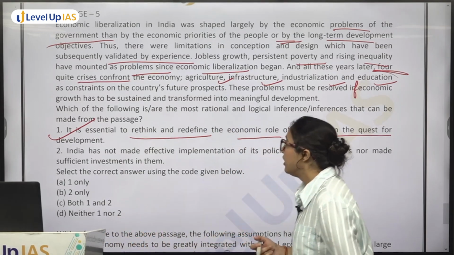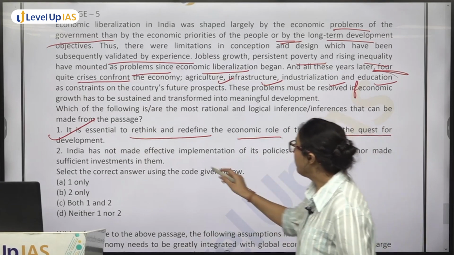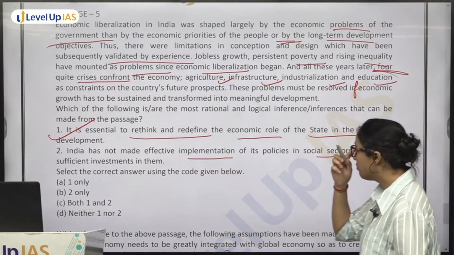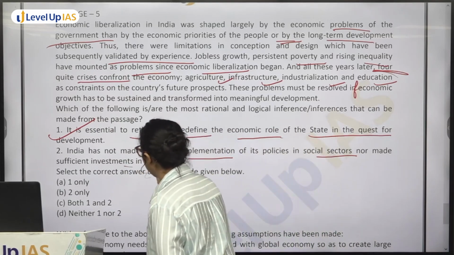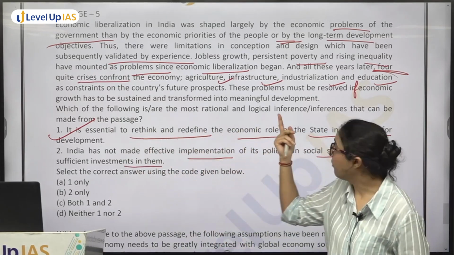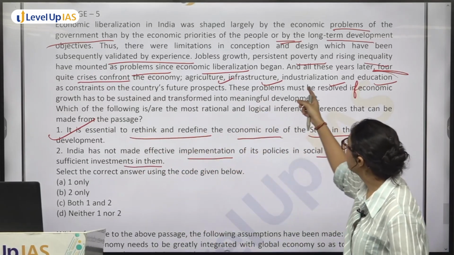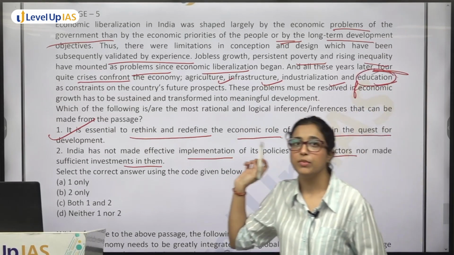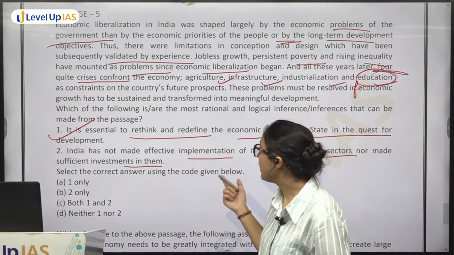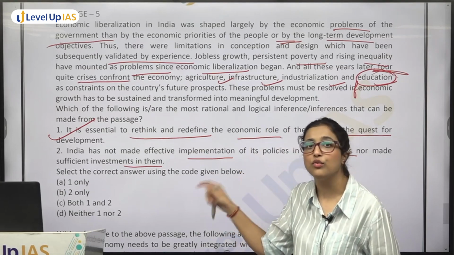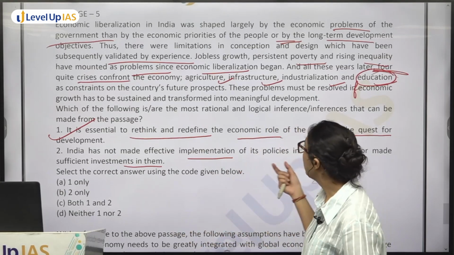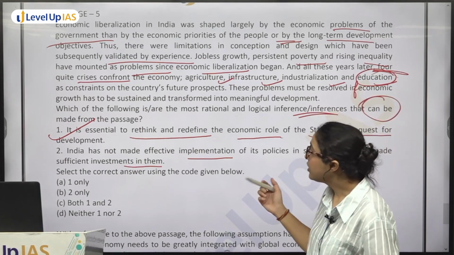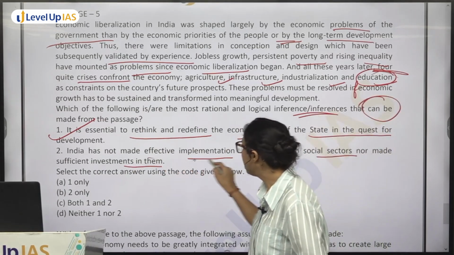India has not made effective implementation of its policies in social sectors, nor made sufficient investments in them. Now see, in all the sectors where problems are coming, agriculture, infrastructure, industrialization, education, we know that if we had invested in all of these social sectors, we would not have faced this problem. So if they ask what is the inference that can be drawn, yes, we can say that we did not do effective implementation.